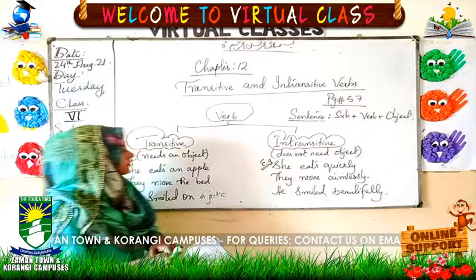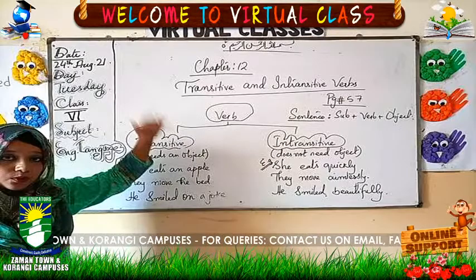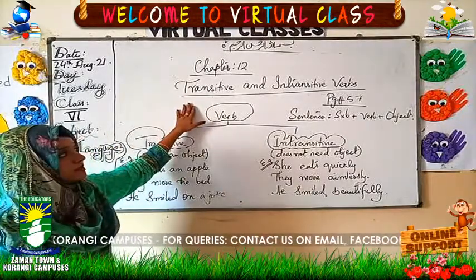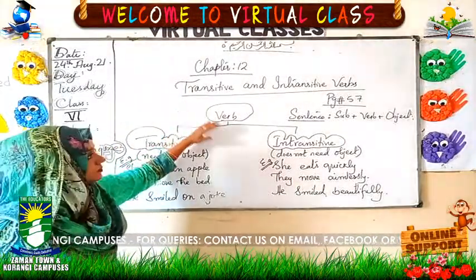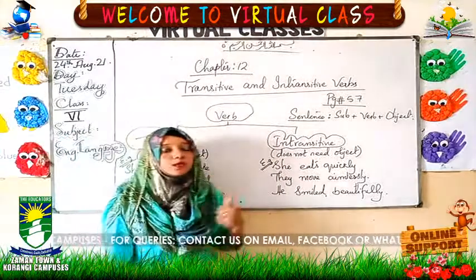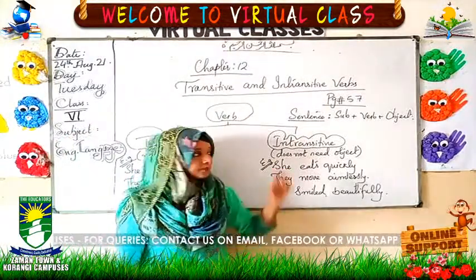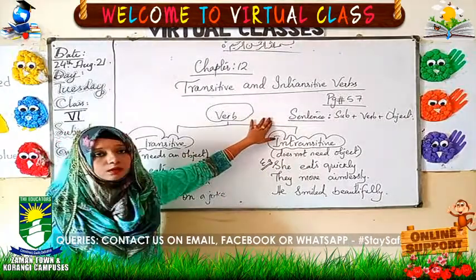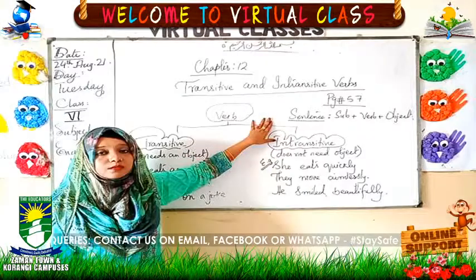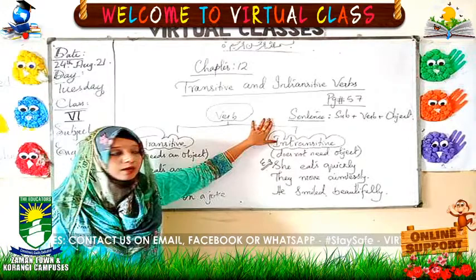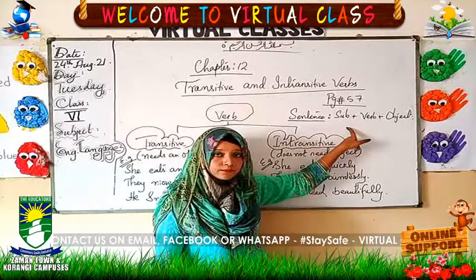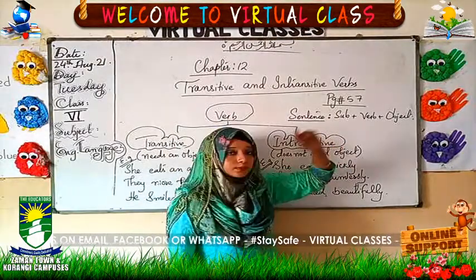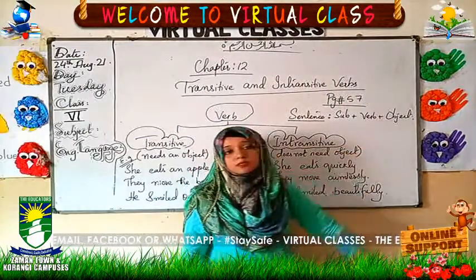I am just giving you the overview of this topic once again. We discussed transitive and intransitive verbs. What is a verb? The action which we are performing. But how do we use it in a sentence? When we talk about a sentence, we have the proper parts: the subject who is performing the action, the verb, the action, and the object on which the action is being performed.